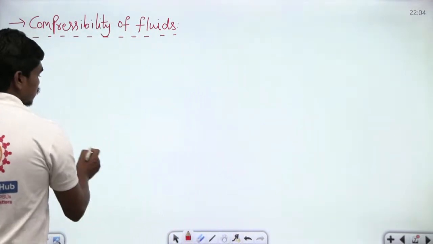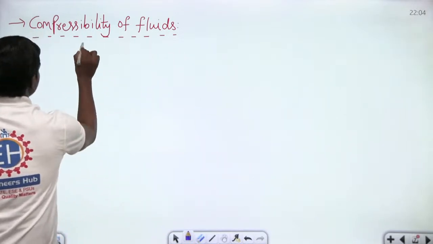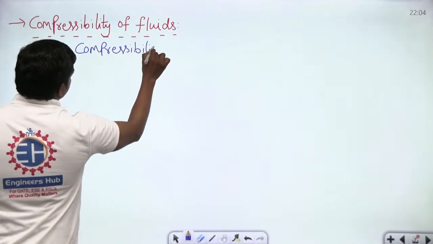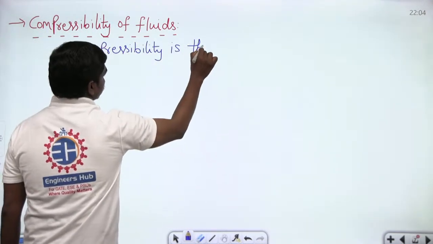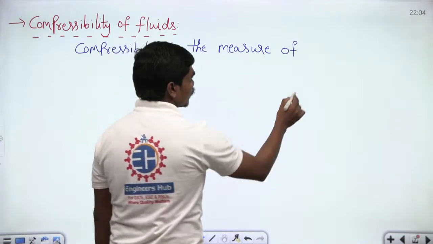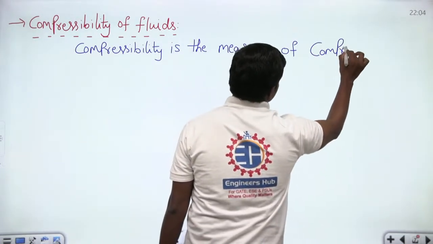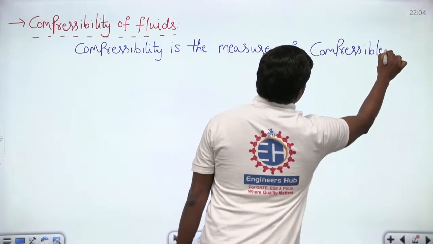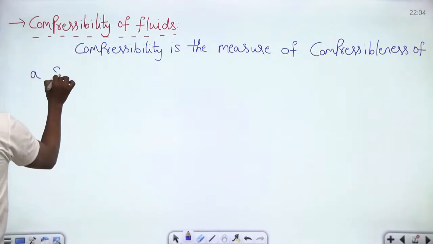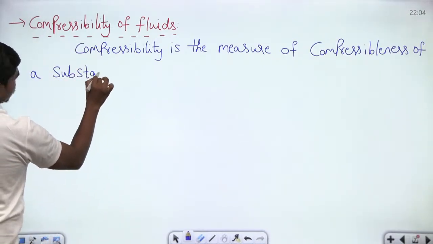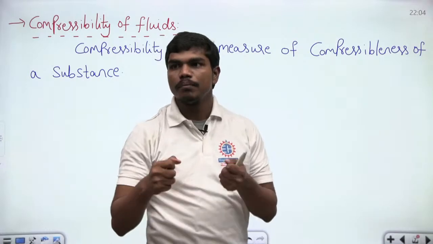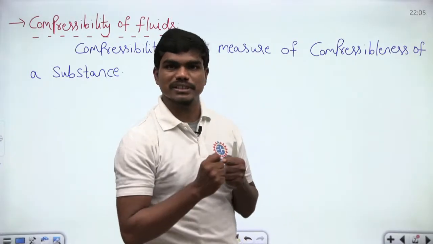So basically compressibility is the measure of compressibleness of a substance. Compressibility of a substance. So basically if you apply certain pressure change on any fluid, by what amount the fluid gets compressed. Correct? This is the case.